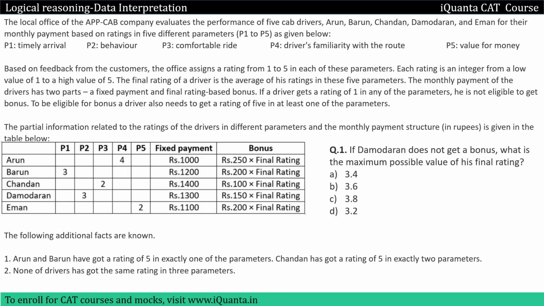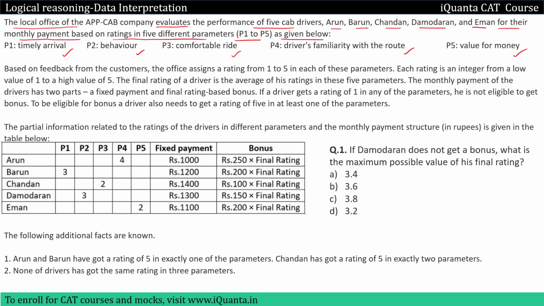So the question is, the local office of an app cab company evaluates the performance of 5 cab drivers, Arun, Barun, Chandan, Damodaran and Iman for their monthly payment based on ratings in 5 different parameters, P1 to P5 as given below. So P1, P2, P3, P4, P5, all these are parameters. P1 parameter means timely arrival, P2 is behavior, P3 is comfortable ride, P4 is driver's familiarity with the route, and P5 is value for money. So these are basically the 5 parameters.